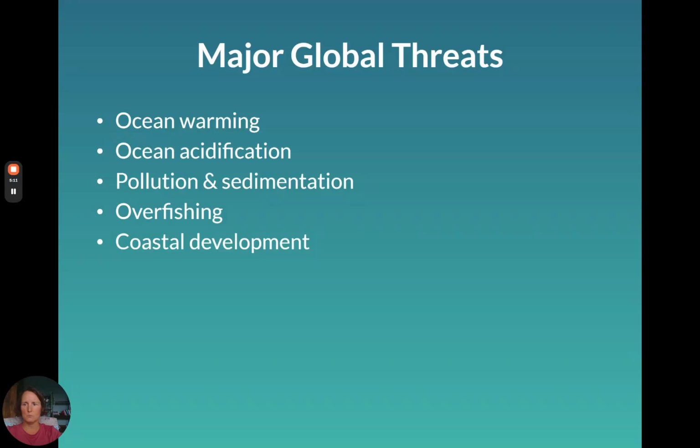Pollution and sedimentation block the light and smother the corals. Essentially, they can't grow properly if there's too much pollution in the water or too much sediment. Overfishing disrupts the ecosystem balance.